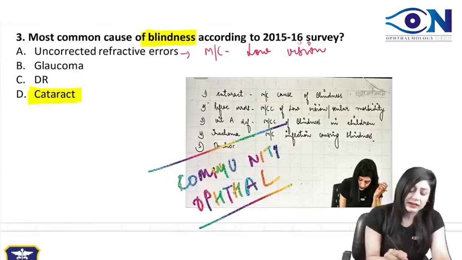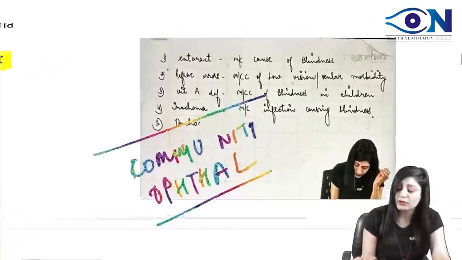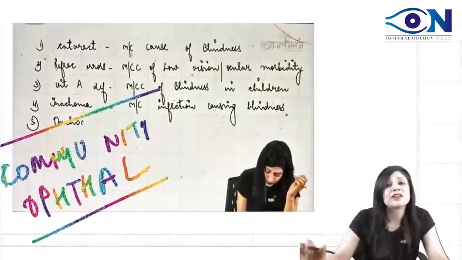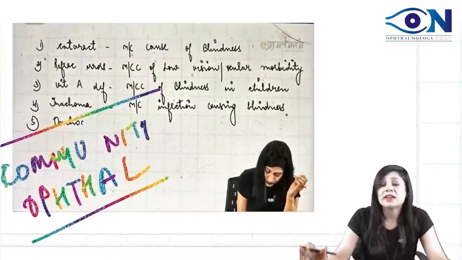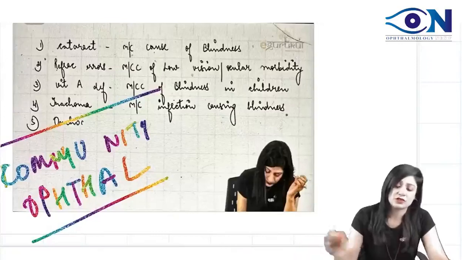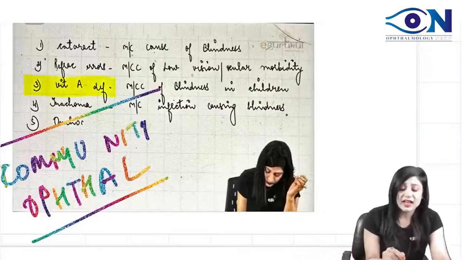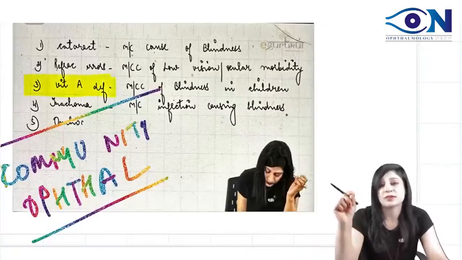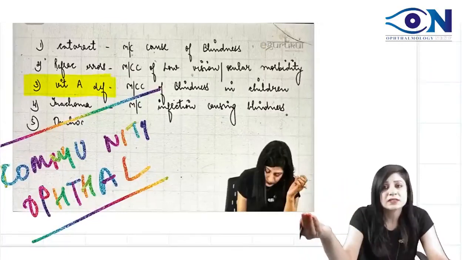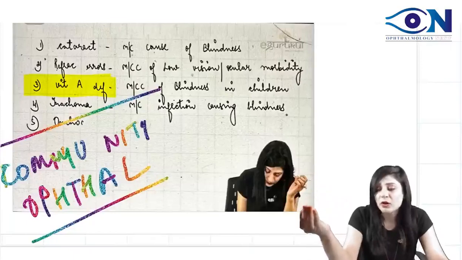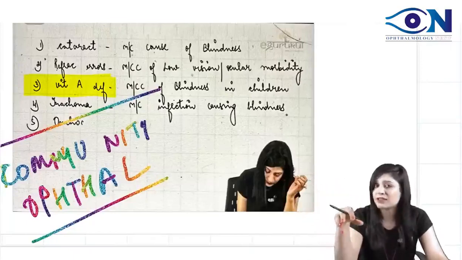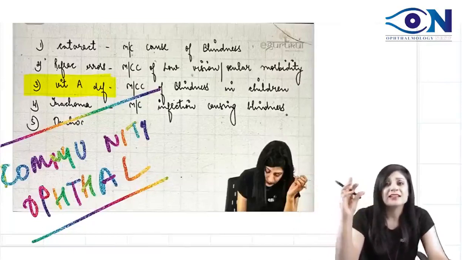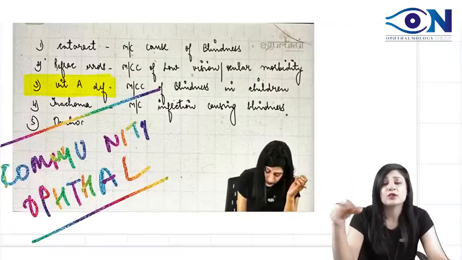And the most common cause of blindness in children in India is vitamin A deficiency. Always remember, every year we get at least one question on vitamin A deficiency. You are going to get a question on vitamin A deficiency, on the visual acuity, on the acute red eye. There are certain topics which are all-time favorites, and you have to recognize and highlight these topics in your notes, and read them.